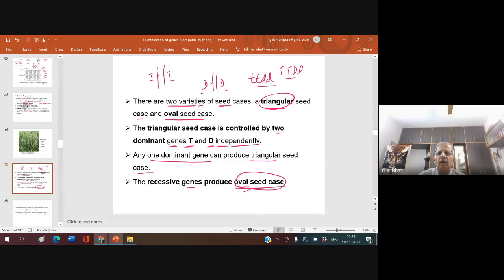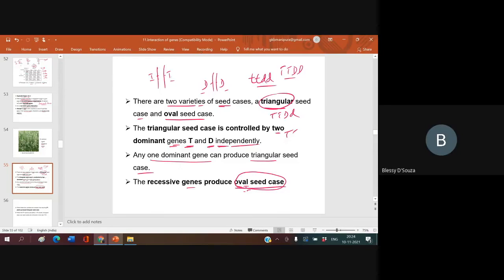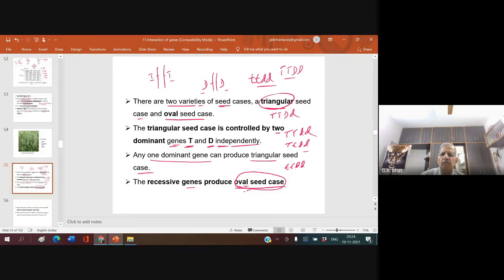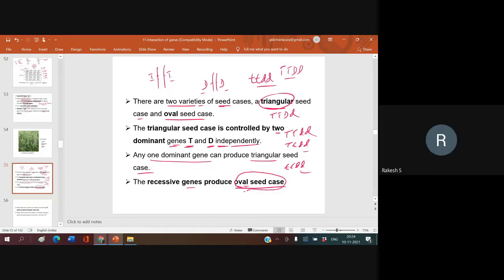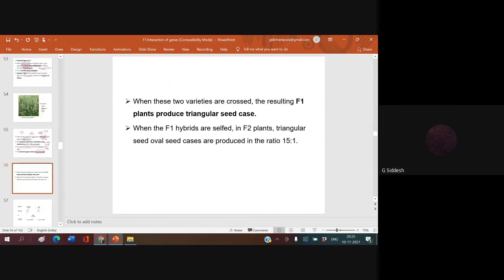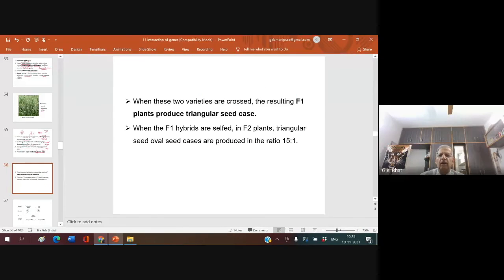Triangular. And when it is this, the seed cover is oval. And you'll get the ratio.